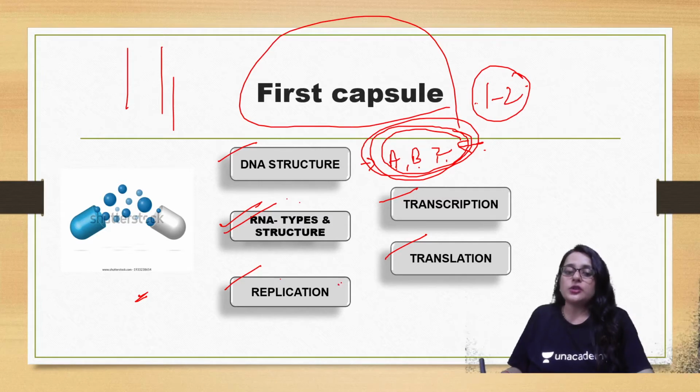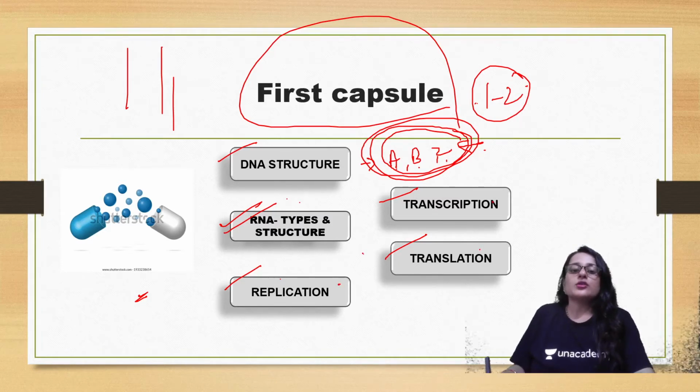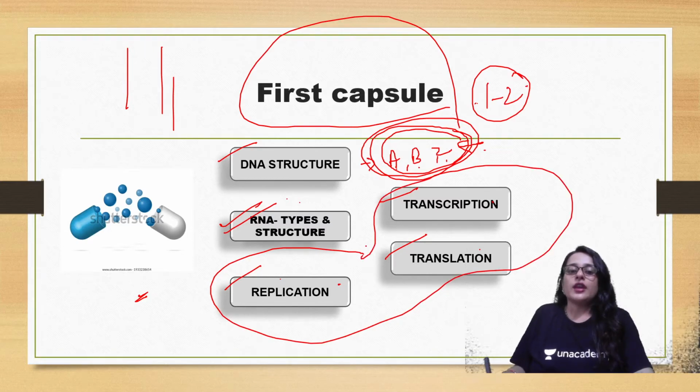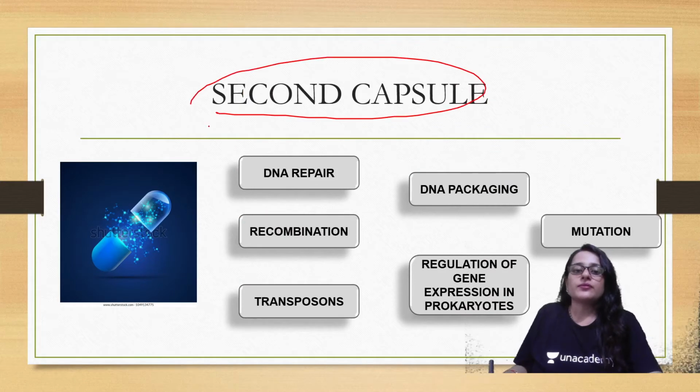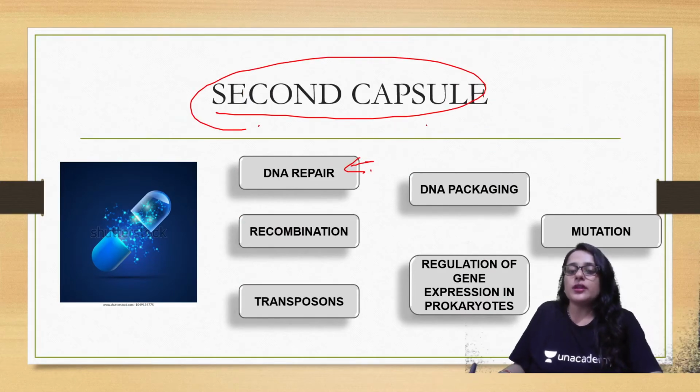Then replication in eukaryotes, transcription in eukaryotes, translation in eukaryotes. So these topics, if you learn properly, you will reserve your 4 to 5, or you can say 5 to 6 questions directly.